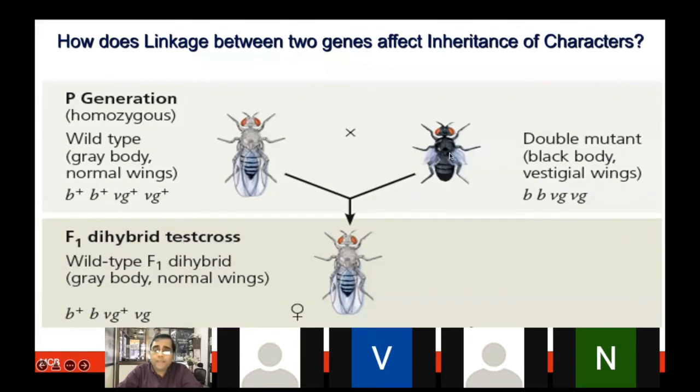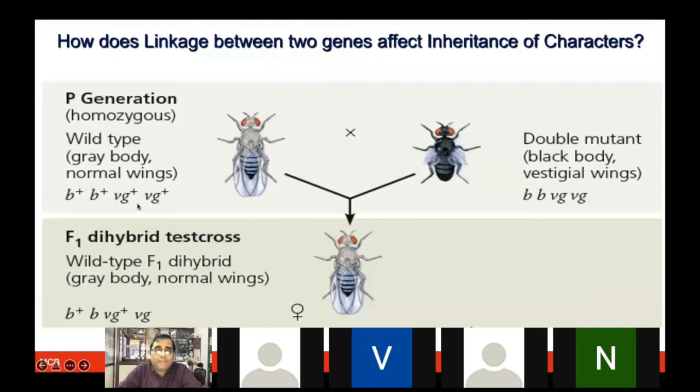If you look at this fly, which has the black color and the very small vestigial wing, it is shown only as b and vg without the plus sign, which means it is mutant behavior. In a dihybrid test cross like this, what you see in the first generation looks like one of the parental generation, which is the gray body and normal wing, right?